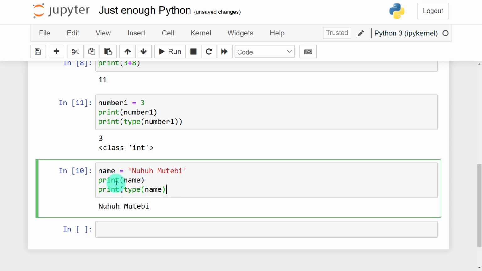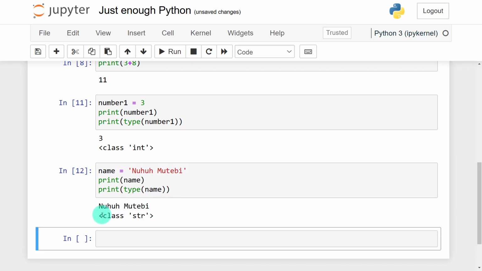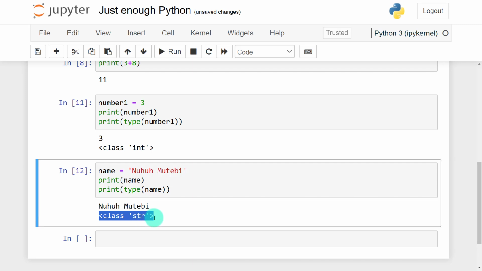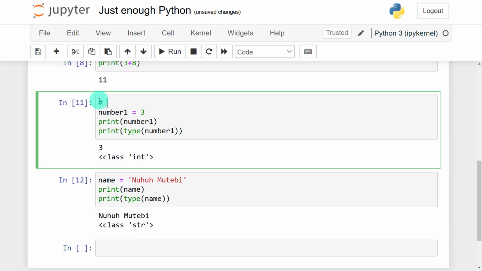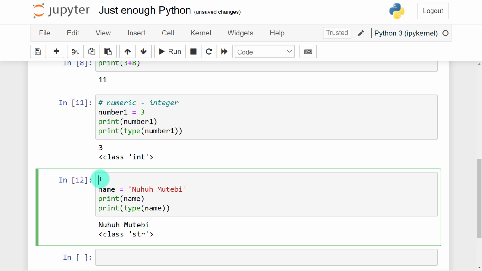Since I opened another set of brackets here, I have to close it. So that's what I'm basically doing. When I run this, you can see that now this one has a class of string. So we can give other examples of other data types. I can call this numeric, but this is integer, under integer, and now I can call this string.